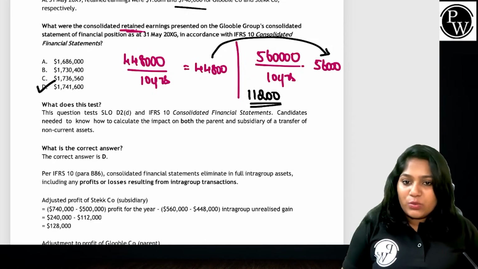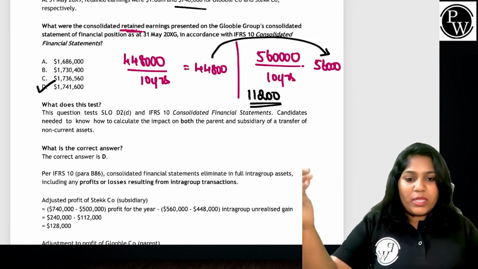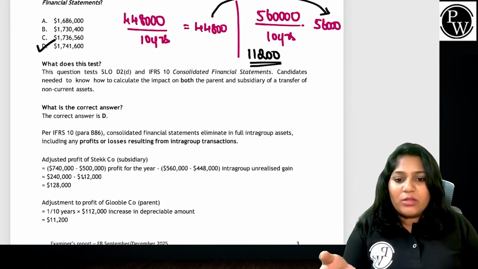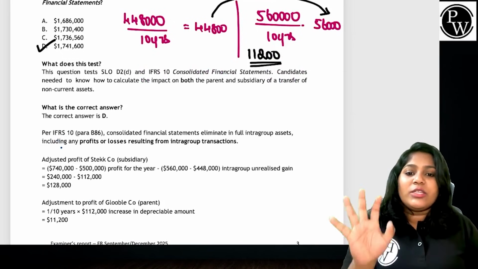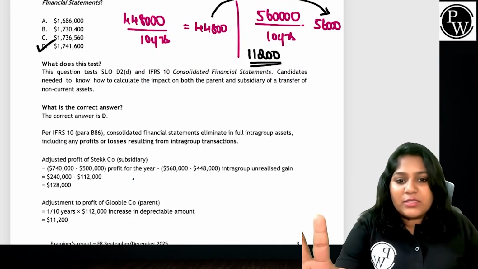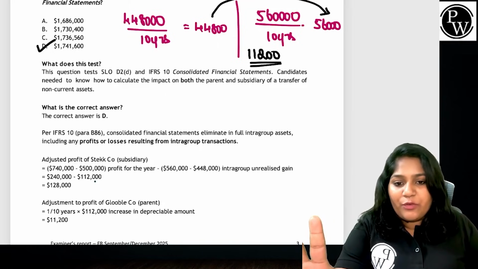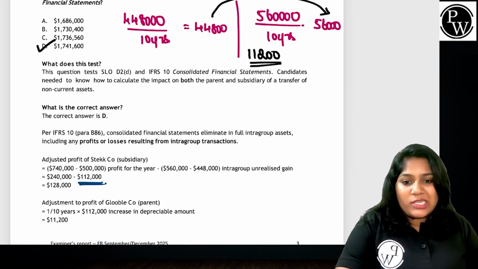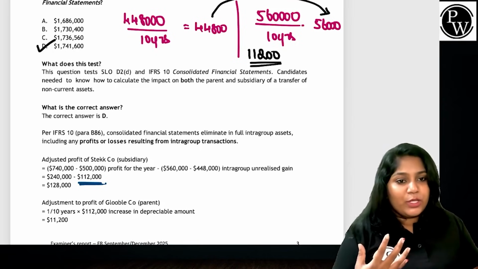But what most students have done, let's read the answer. According to IFRS 10, we have to consider the profit for the year being $112,000. So out of 240 as my post-acquisition profit, I eliminate $112,000.